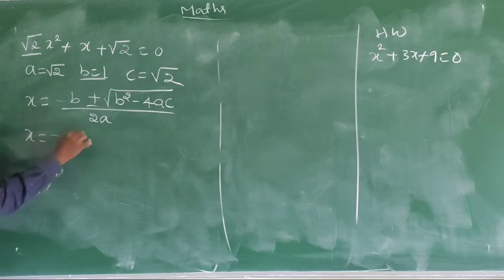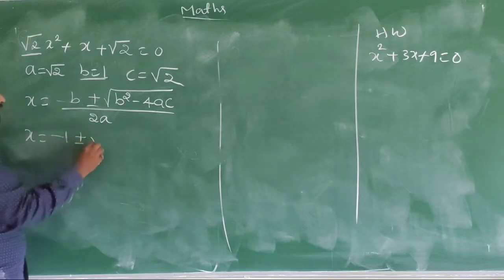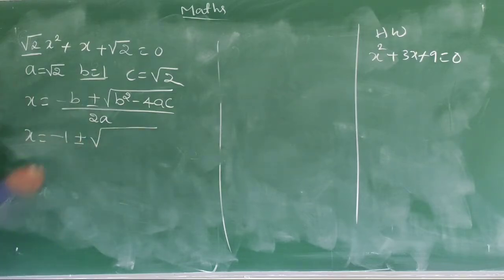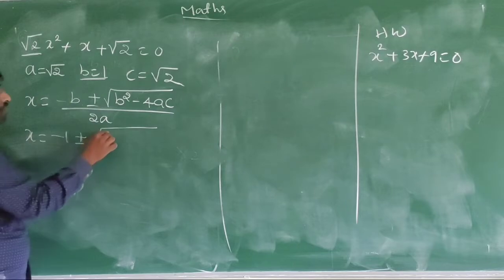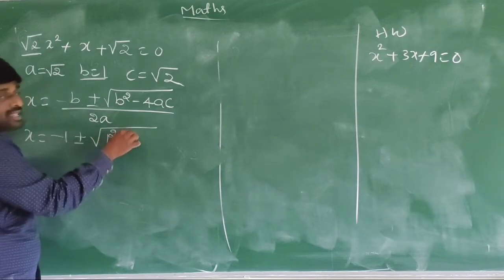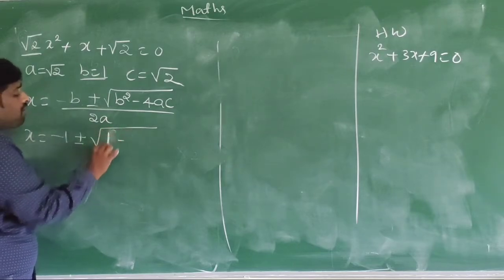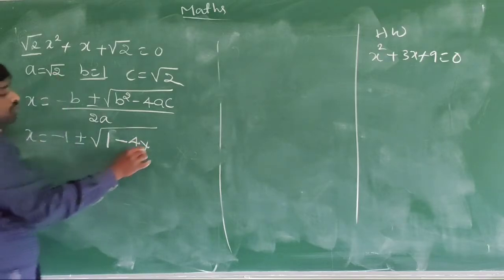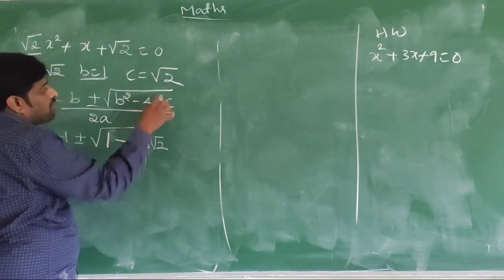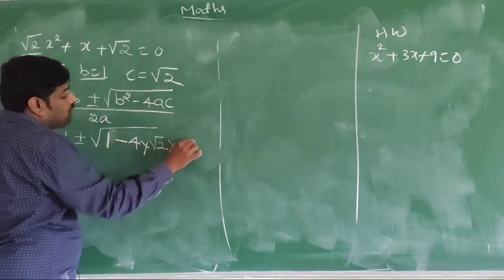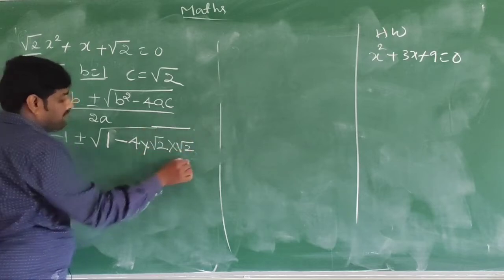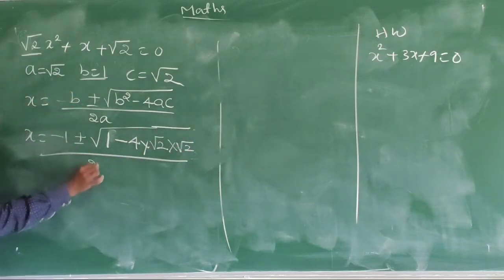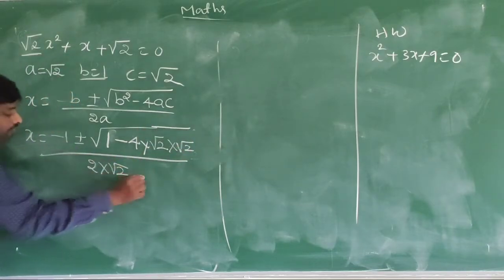Minus 1 plus or minus square root of b value, which is 1, square is 1 only, minus 4 into a value, which is root 2, and c value, which is root 2, divided by 2 into root 2.